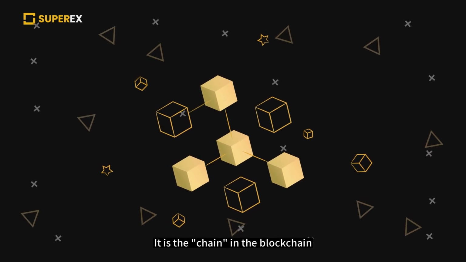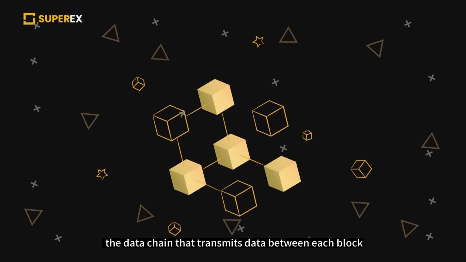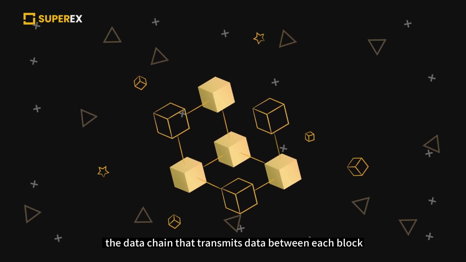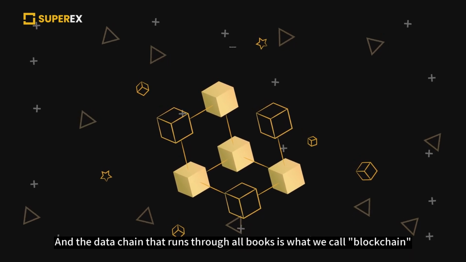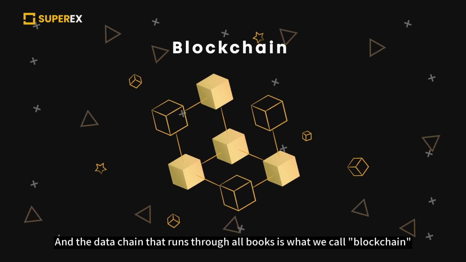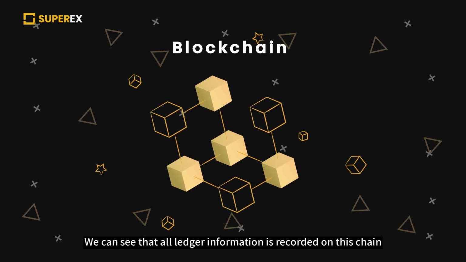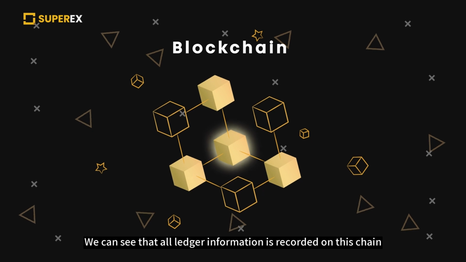It is the chain in the blockchain, the data chain that transmits data between each block. And the data chain that runs through all books is what we call blockchain. We can see that all ledger information is recorded on this chain.